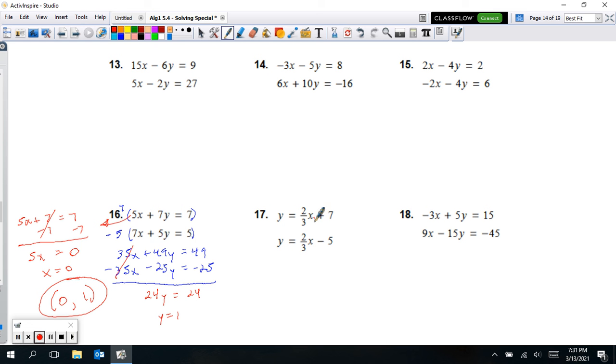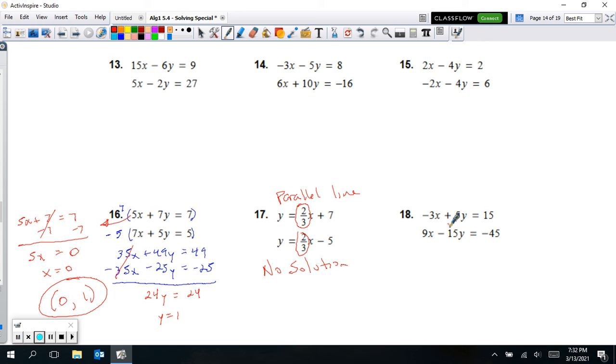Okay, number 17. So this one, they're both in slope-intercept form. Again, let's take a look at their slopes. 2/3, 2/3. Those are the same slopes, and they have different y-intercepts, so that means that these are parallel lines. So if they're parallel lines, right away, I know that the answer is no solution. So very quickly, just by looking at those slope-intercept forms, I can see they're parallel lines. You want to be able to identify parallel lines when they're both in the slope-intercept form of y equals mx plus b.